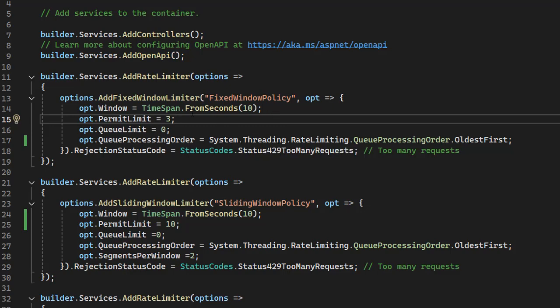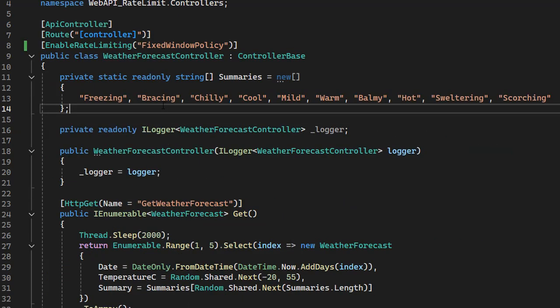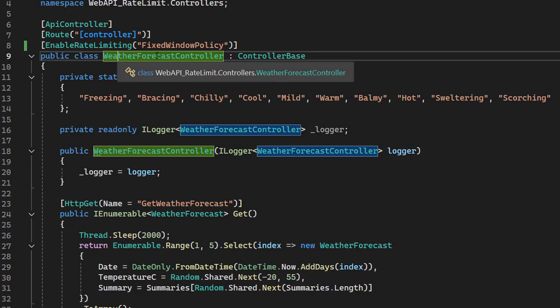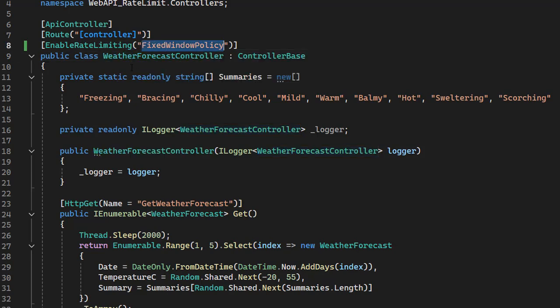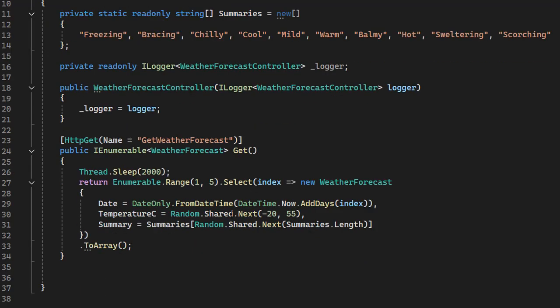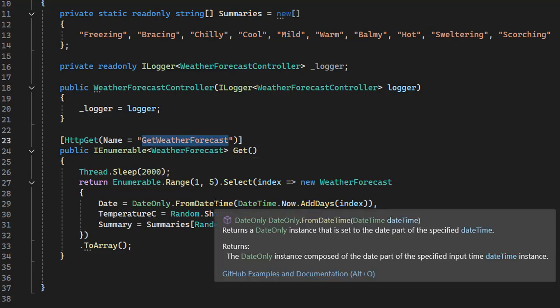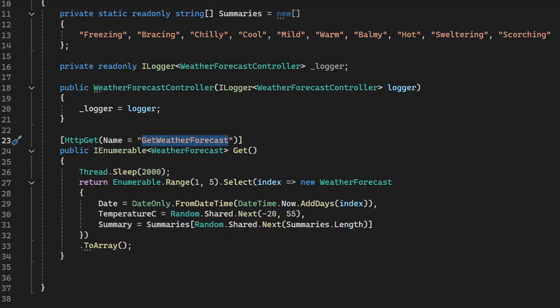I already started this API, and I set the fixed window rate policy in this controller, the weather forecast controller. I added the limit, and in the get weather forecast method I added Thread.Sleep of 2 seconds.